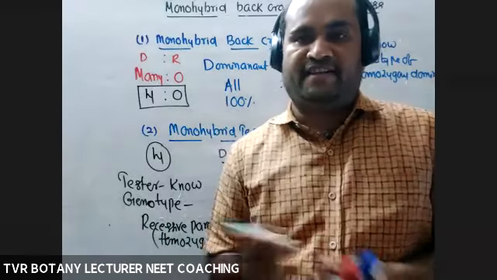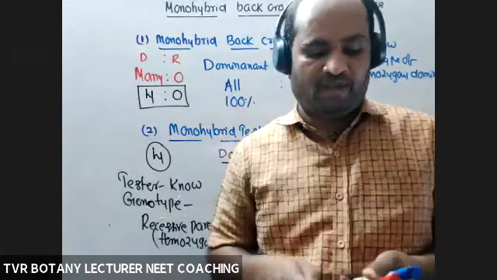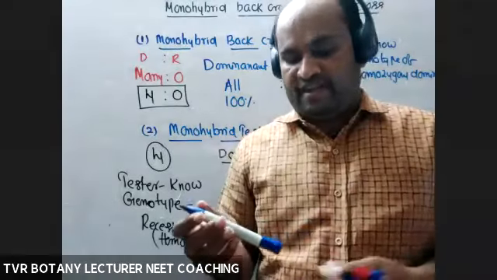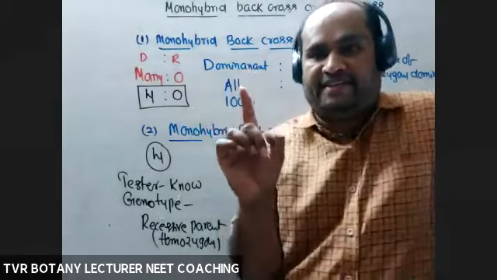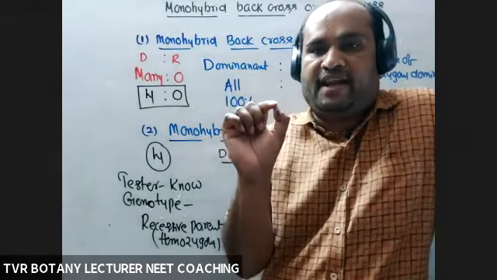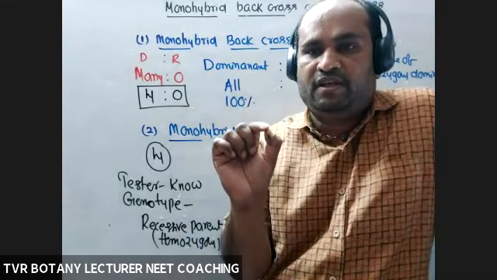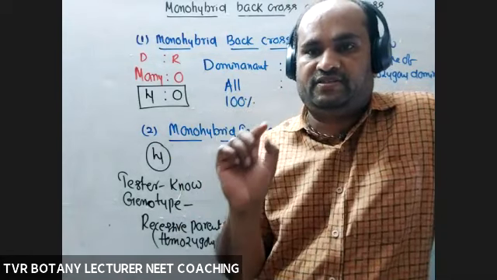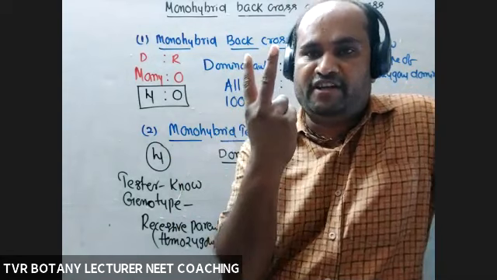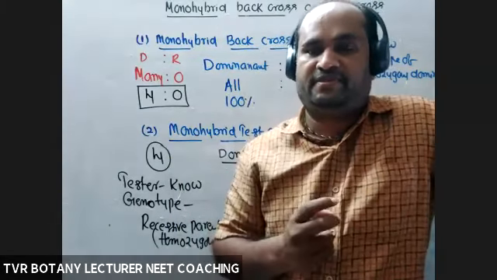Go back to Mendel's statement. According to Mendel, the dominant trait is expressed in both homozygous and heterozygous. So according to that, how many genotypes are possible? 2 types of genotypes.